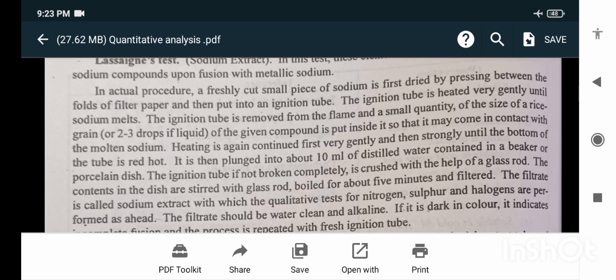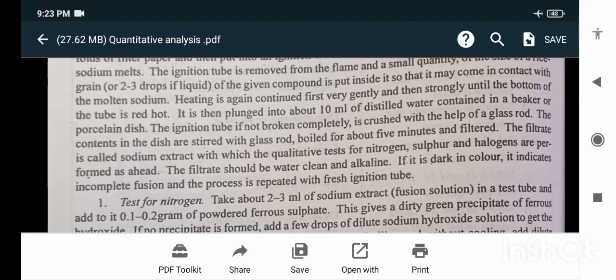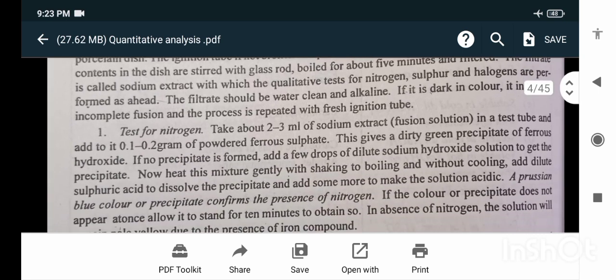The contents in the dish are stirred with a glass rod, boiled for about 5 minutes and filtered. The filtrate is called sodium extract, with which the qualitative tests for nitrogen, sulfur, and the halogens are performed. The filtrate should be water clear and alkaline. If it is dark in color, it indicates incomplete fusion and the process is repeated with a fresh ignition tube.